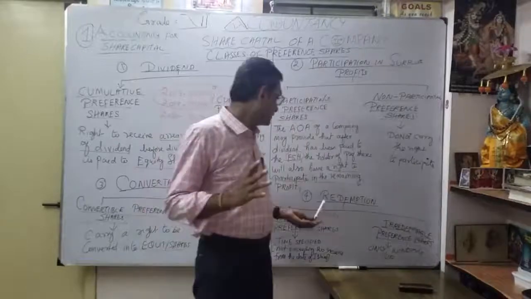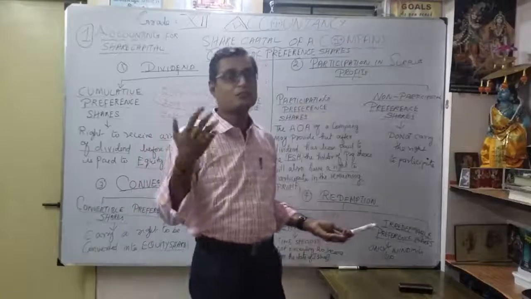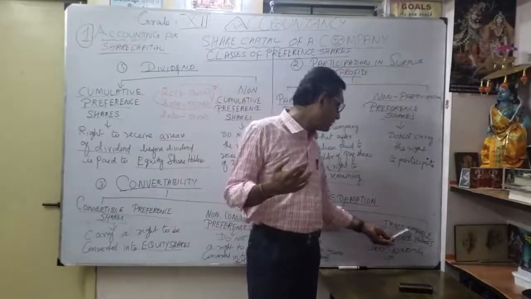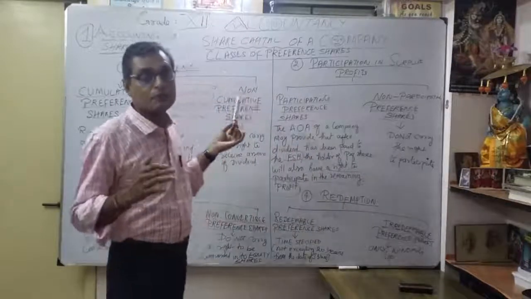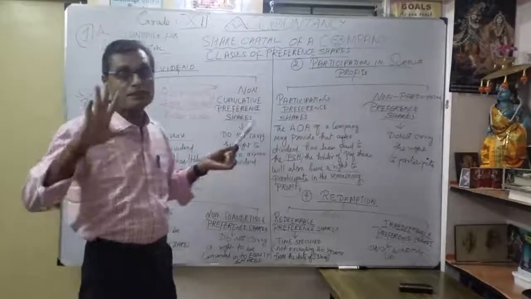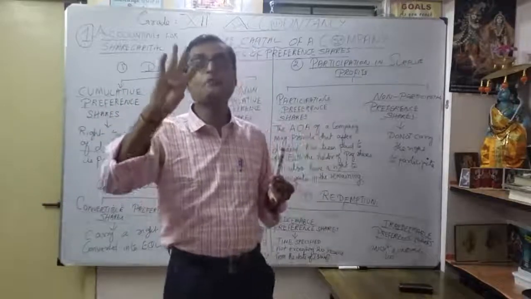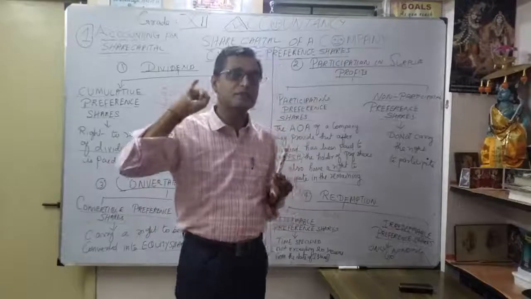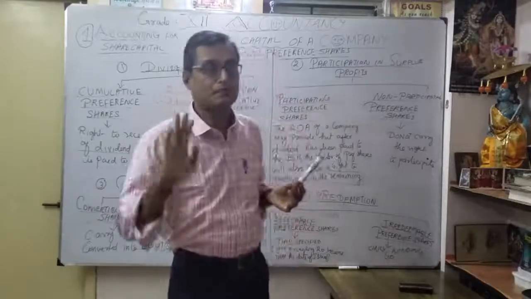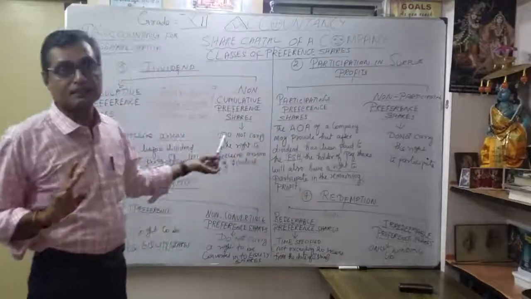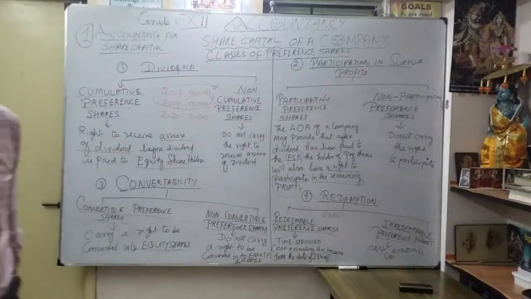Correct. Mostly the chances are for redeemable preference shares. So companies mostly do not encourage irredeemable preference shares. Correct. That is the information under discussion about classes of preference shares. Totally 8 kinds of preference shares under 4 main classifications: dividend, then participation in surplus profit, then convertibility, then redemption. That's what the different 8 classes of preference shares. Okay, that is the synopsis I have given here clearly. Just to see that.